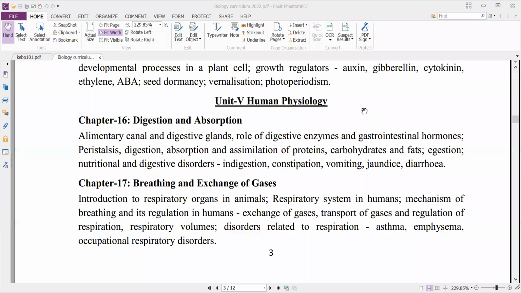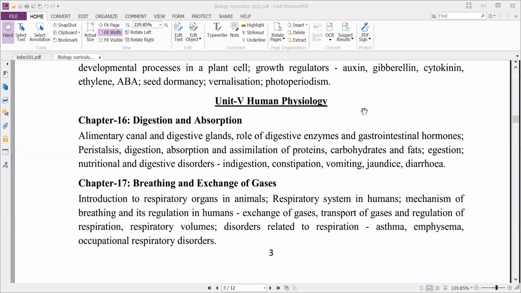And the last unit, unit 5, is human physiology, which includes a total of 7 chapters, and the weightage for this unit is 17 marks. This unit also has more weightage in the NEET also, this human physiology. So when you observe here, chapter 16 is digestion and absorption.